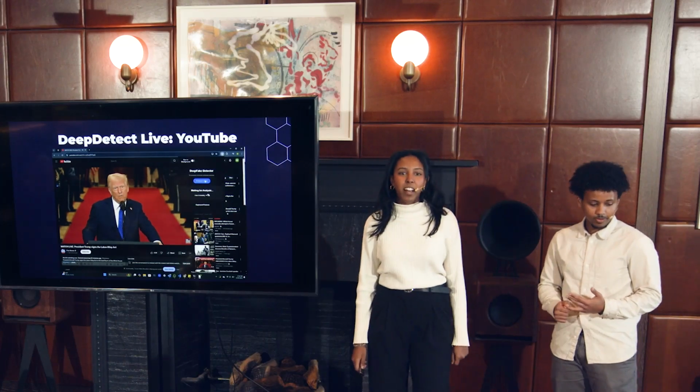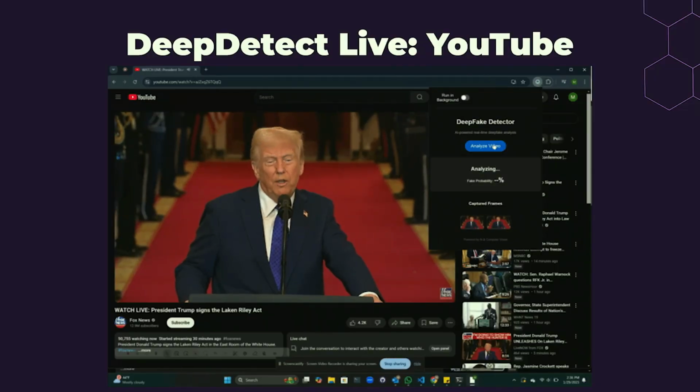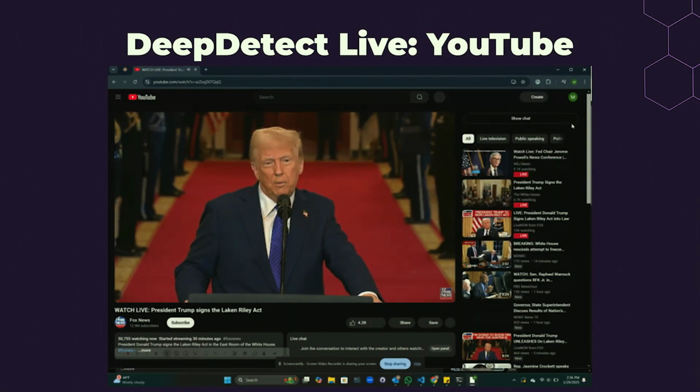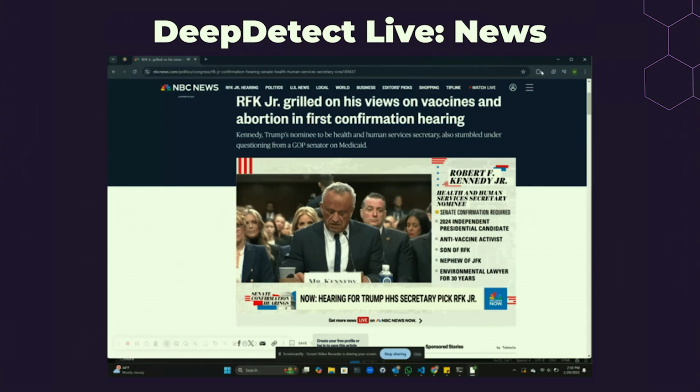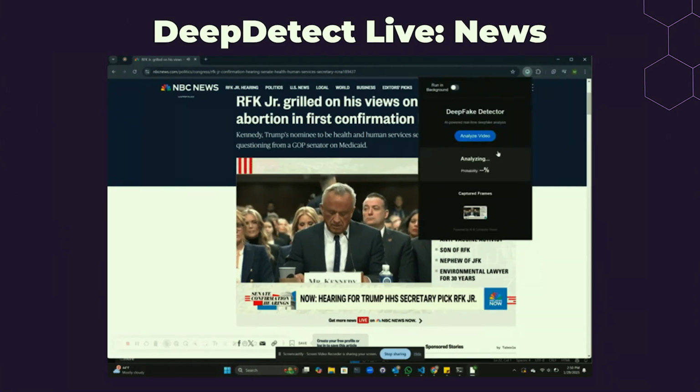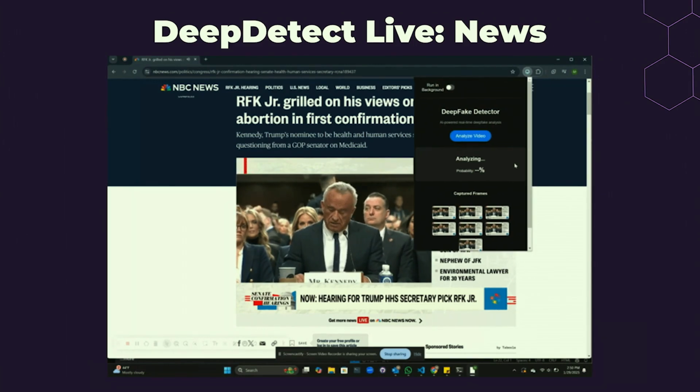This is Deep Detect Live. It's our deepfake detection model that works in real time and on platforms that you actually care about. Imagine watching a YouTube video like this, or reading the news, scrolling through Instagram Reels. Whatever it may be, Deep Detect Live is able to scan the video content on a website dynamically and give you a prediction on how likely it is to be real or fake.